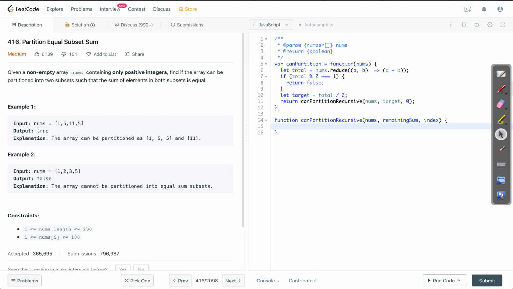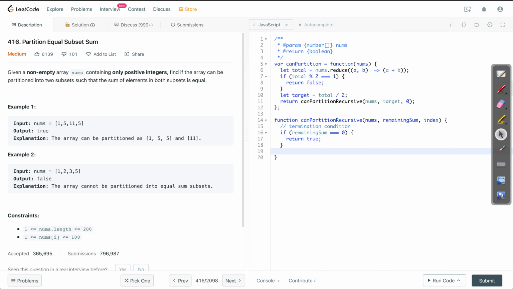Now this is going to be a recursive algorithm. So the recursive algorithm should have the first thing as the termination conditions. So what is going to be our termination condition? If remaining sum is equal to 0, then we return true. This is the final objective.